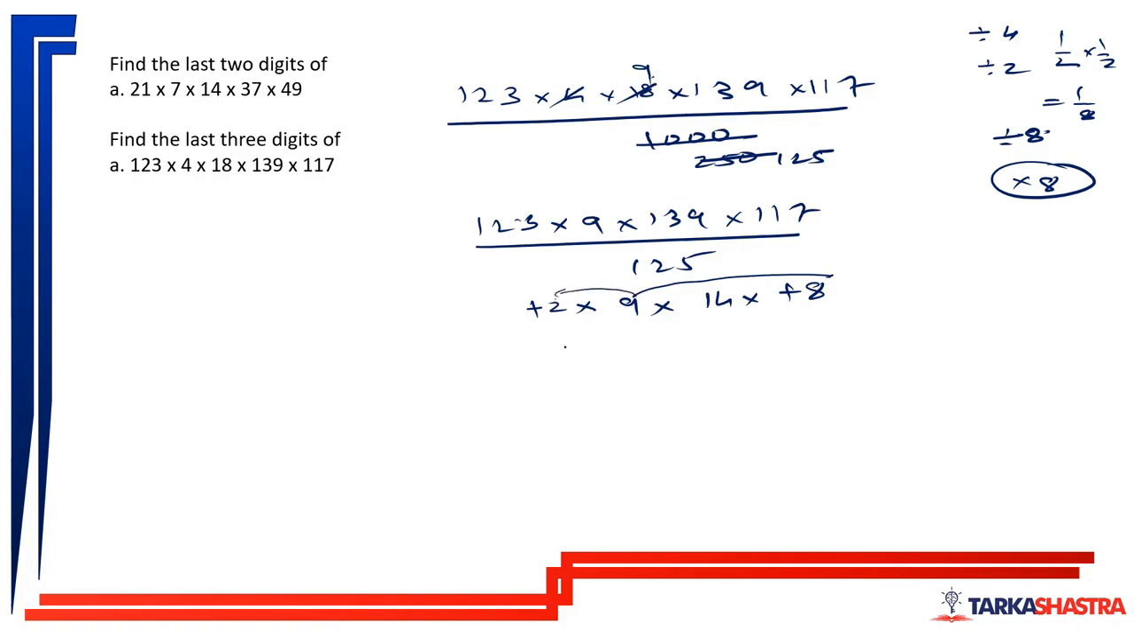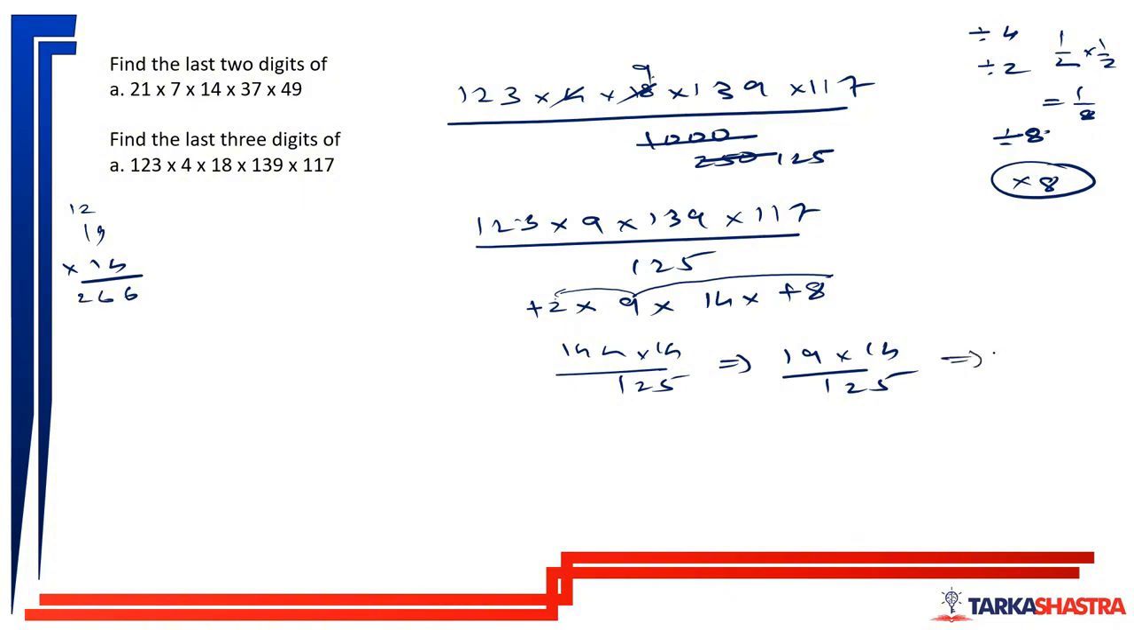72 into 2 is 144, into 14, divided by 125. So 144 will leave a remainder of 19, into 14, divided by 125. Now 19 into 14. 14 nines are 126, 12 carry. 14 ones are 14 plus 12, that is 26. So 266 divided by 125. The remainder here is 16.